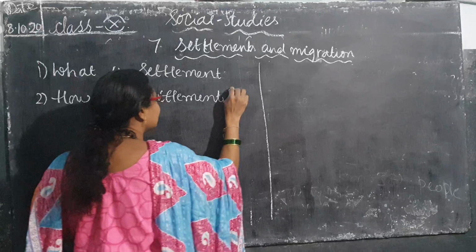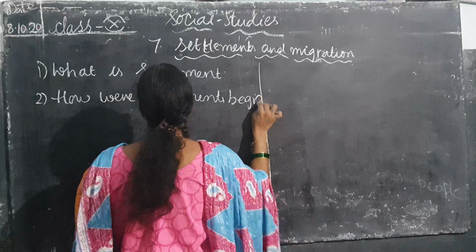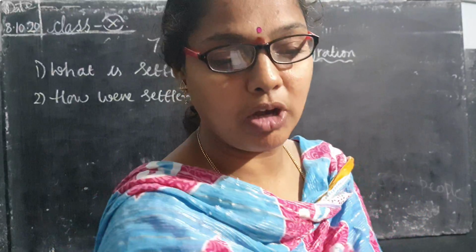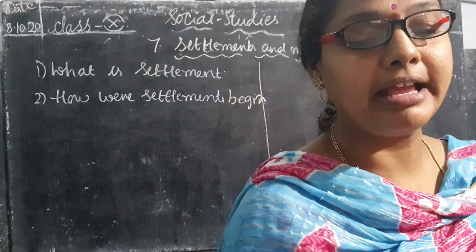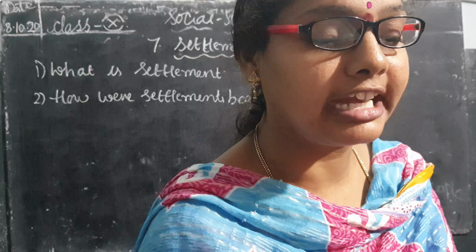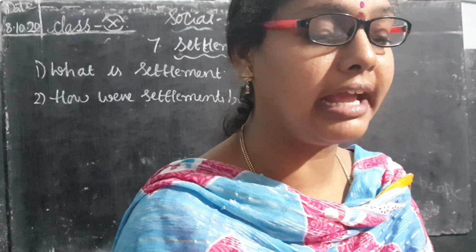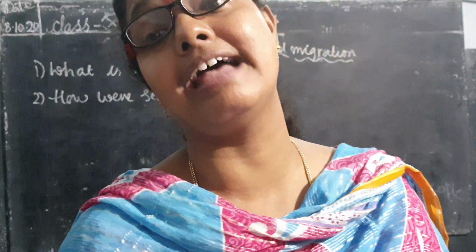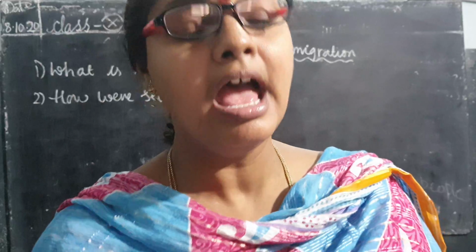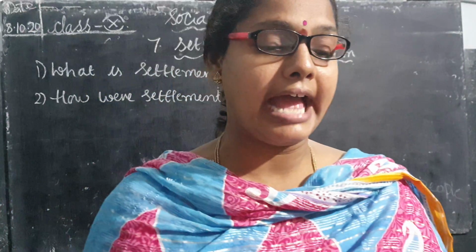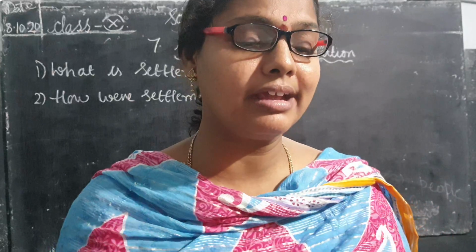How settlements began is nothing but how people started settling down in one place. Children, if you open your textbook, it says it was for about 1.8 lakh years that human beings lived in bands as hunter-gatherers. Already you know that human beings were hunter-gatherers, and human beings are also known as social animals. They did not practice agriculture.